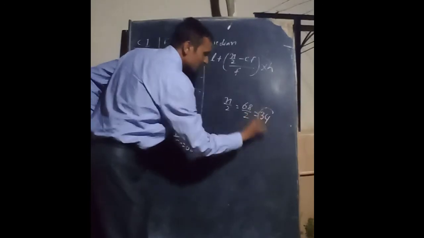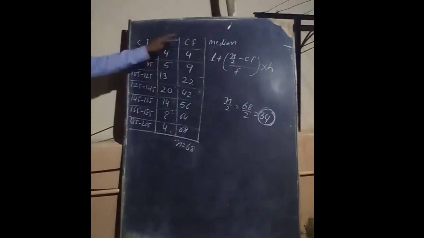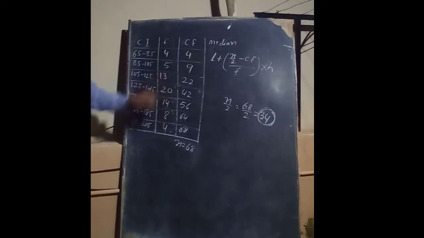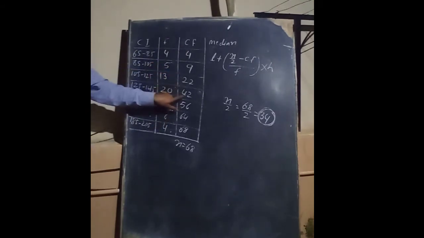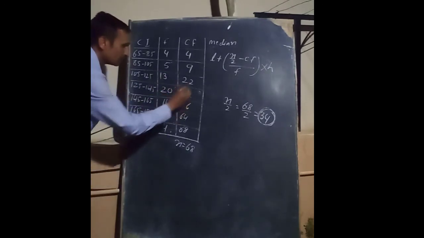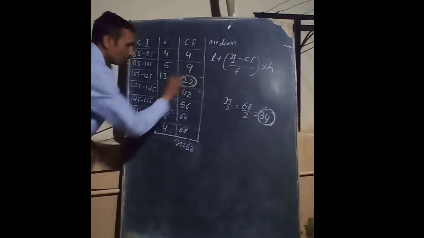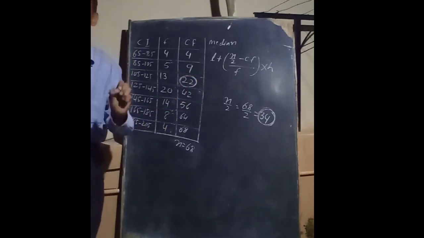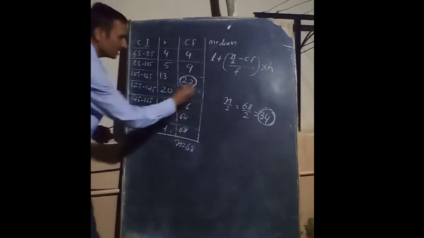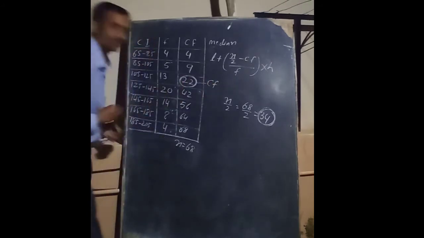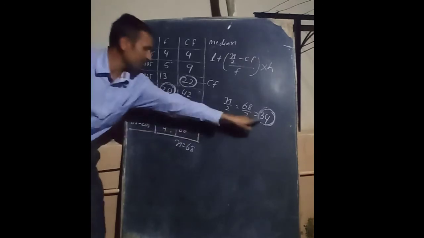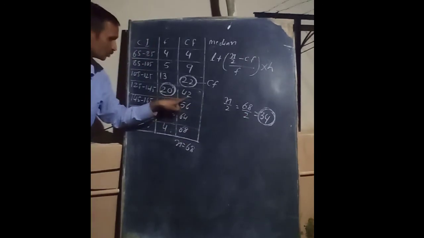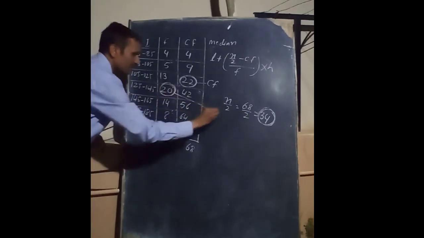34. Now this 34 we have to search for in the CF column, where it is near: 22 or 42? It is near 42, the bigger number. So the CF before it, the preceding cumulative frequency, is called the CF. Because 34 comes near 42, that class frequency is called the F.